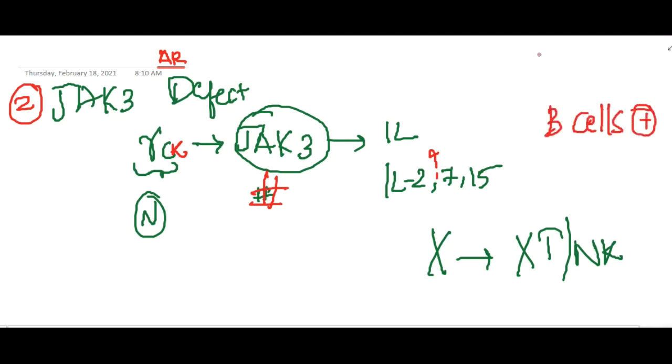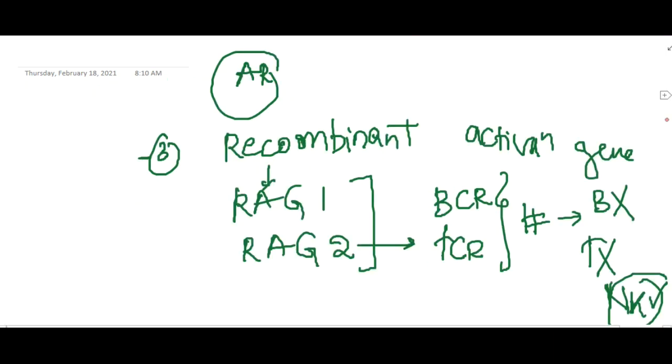Then we have the next, which is autosomal recessive, third type, where there is a defect in recombinase activating genes, which will lead to defective B cell and T cell receptors, and as a result there is a defect in B cells and T cells, but NK cells are present.